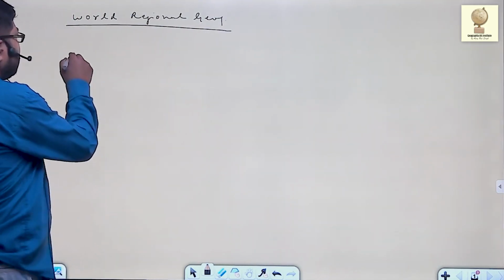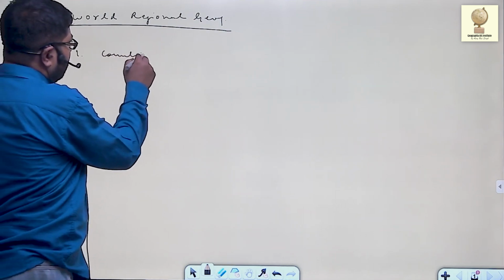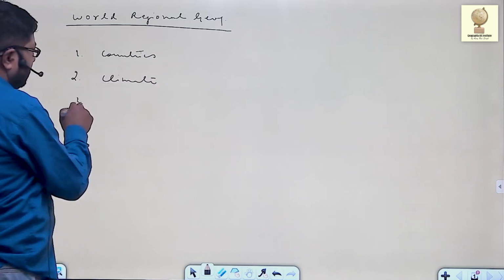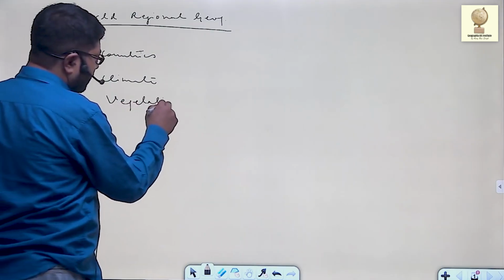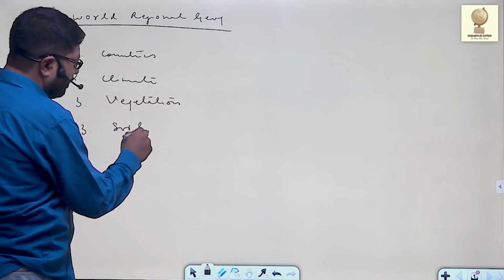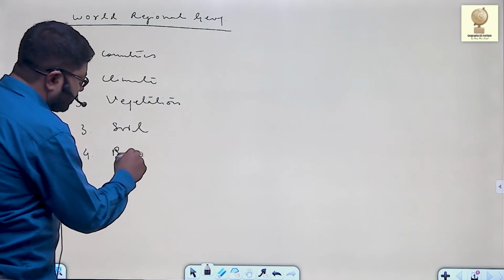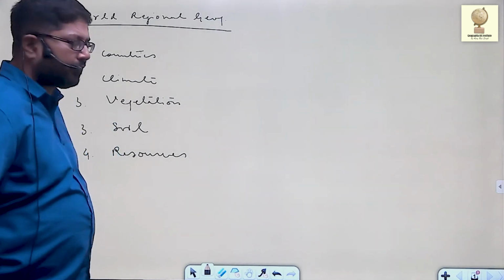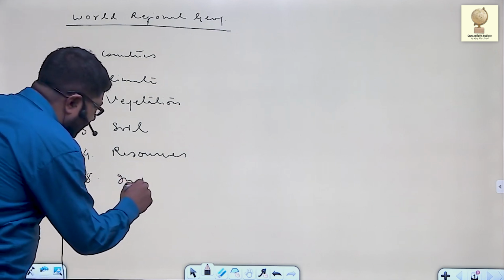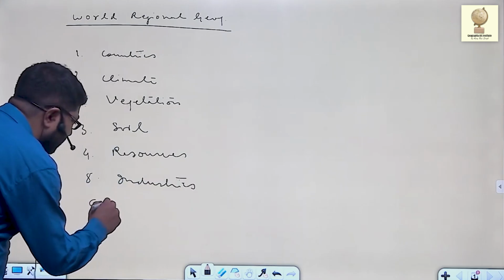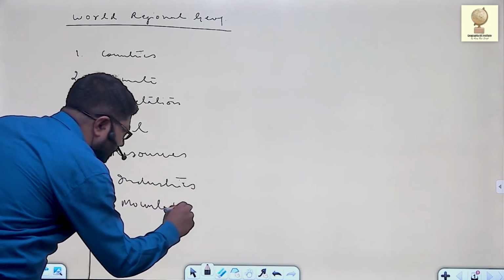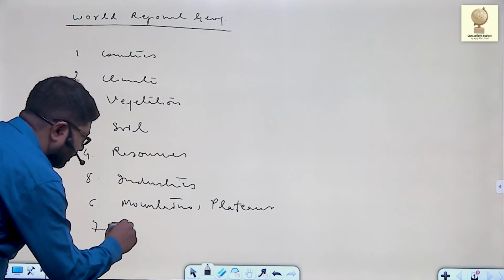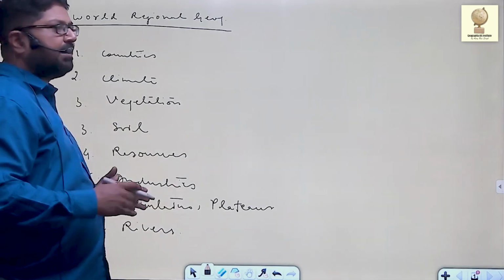Here we are going to discuss the countries of the world, and within countries we'll discuss the climate of that country, vegetation of that country, soil type of that country, mineral resources, what all resources are available in the country, and fifth, industries, sixth, mountains, plateaus, rivers. So this way you become very much acquainted.